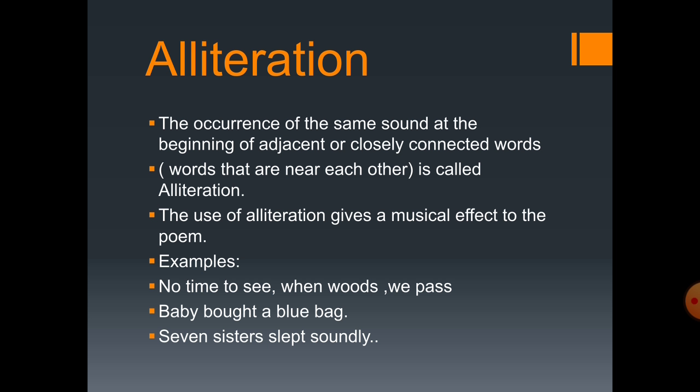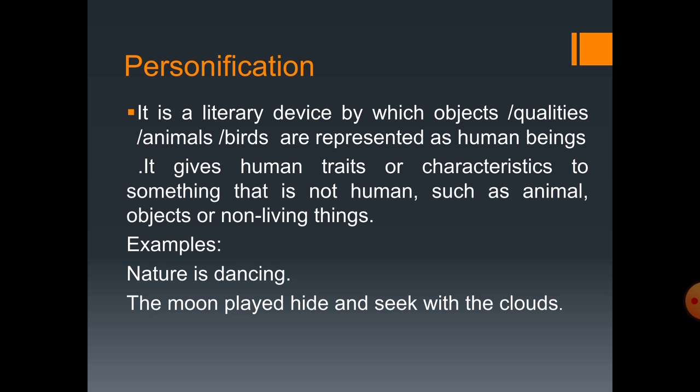For example, no time to see, when woods we pass, sound of w repeated here. Baby bought a blue bag, b sound is repeated. Seven sisters slept soundly, sound of s was repeated. So these all are the examples of alliteration.